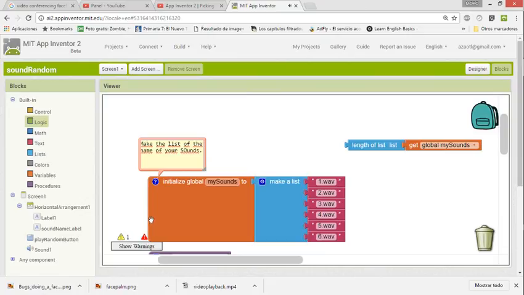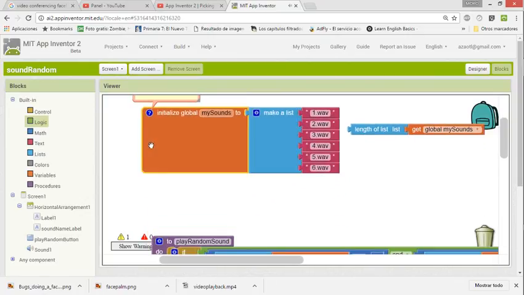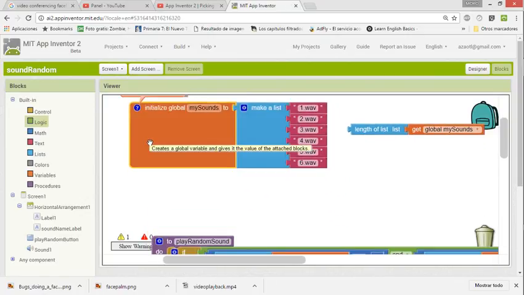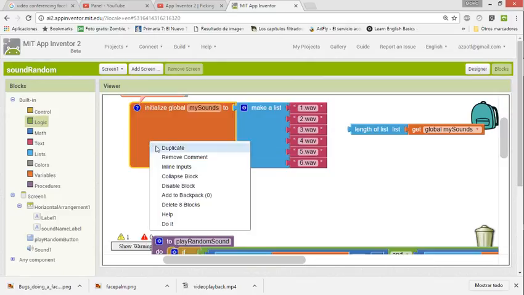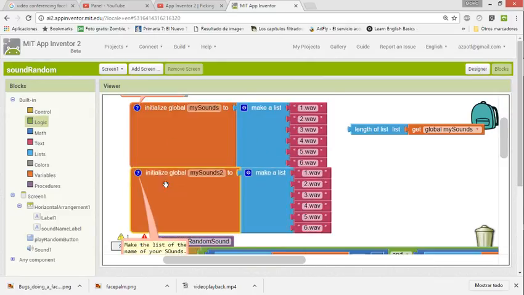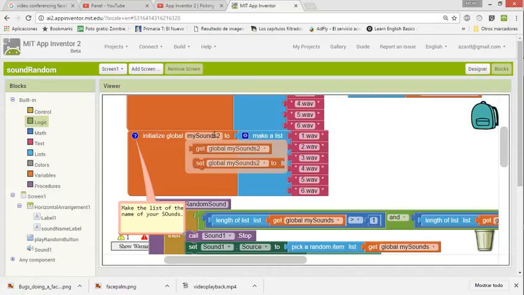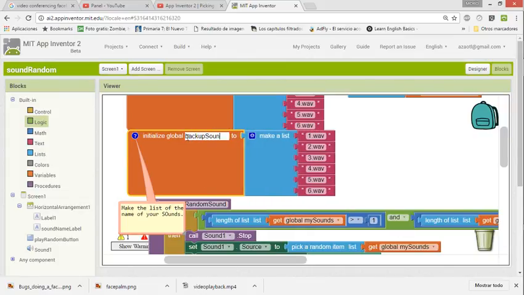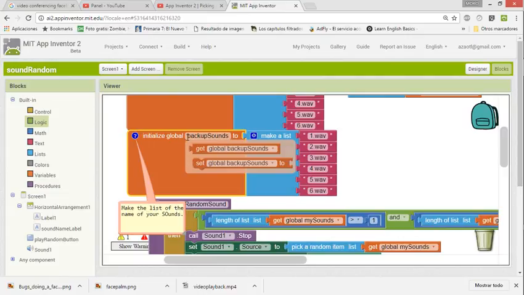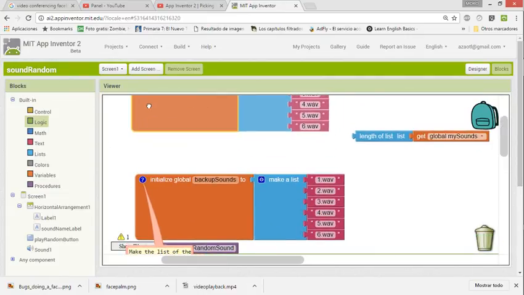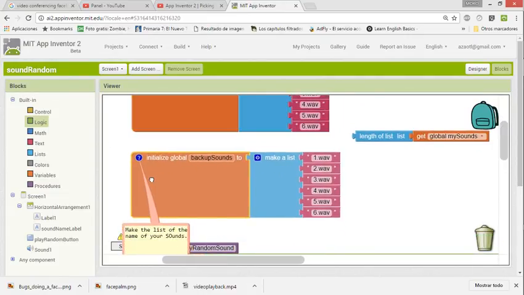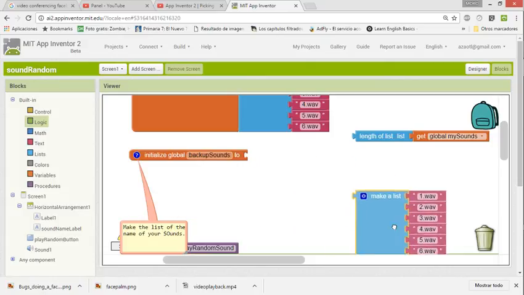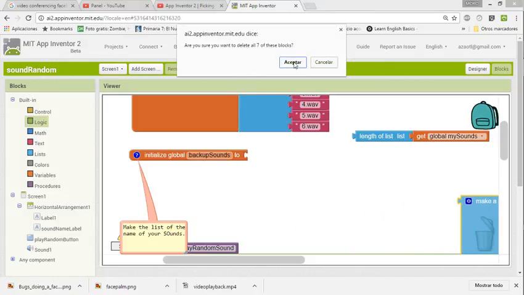Well, in that case, you can make another thing that is like a little trick. We are going to duplicate this list, and we're going to call it copy, or let's call it backup sounds. But backup sounds won't be here like this. We're going to remove this thing. I will show you why.